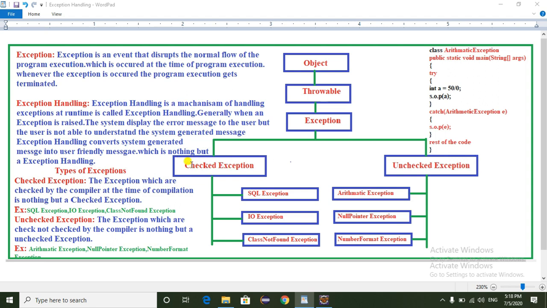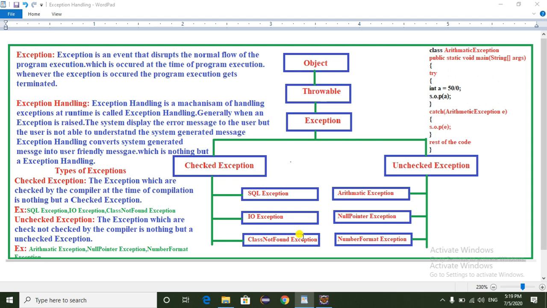So what is checked exception? The exceptions which are checked by the compiler at the time of compilation are called checked exceptions. The best examples are SQL exception, IO exception, and class not found exception. We get the SQL exception when the user is trying to connect to the database and something goes wrong. We get the IO exception when the user is trying to perform operations on files and anything goes wrong.